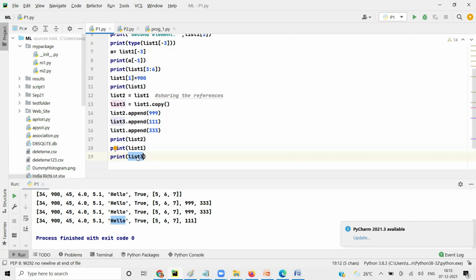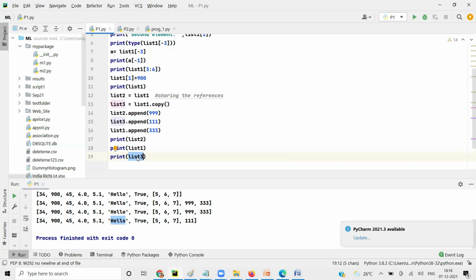After the duplicate copy, those are two different variables. They will not be able to see what you are doing and what your friend is doing. That is the difference between dot copy and simply equal to.